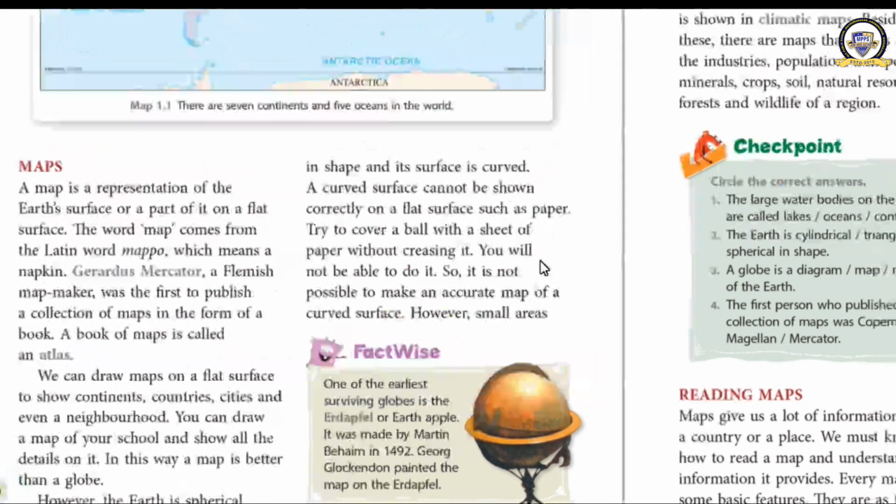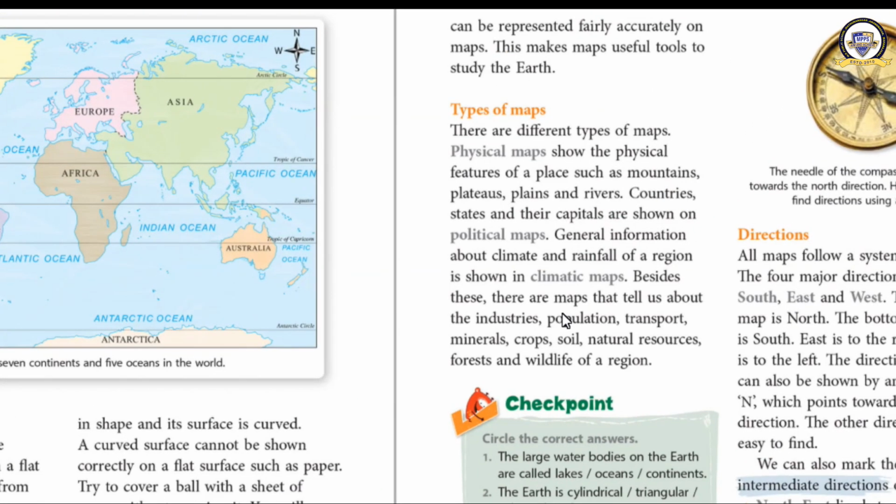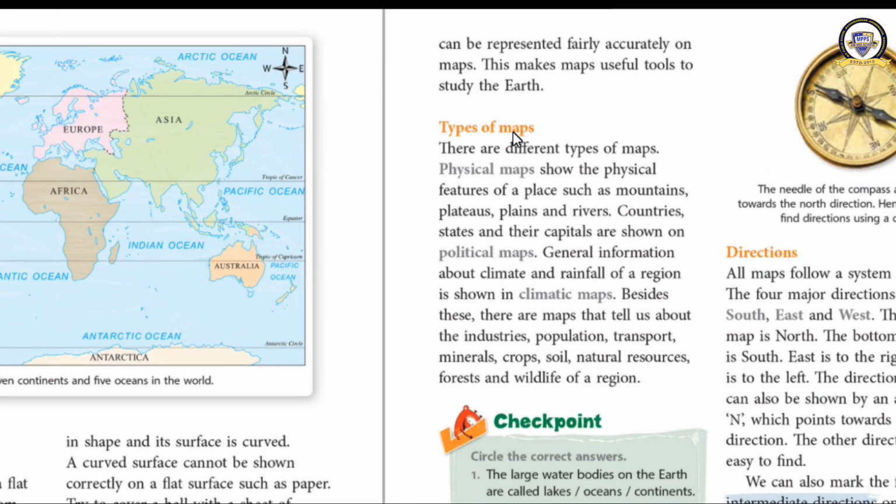What will we learn now? We will learn about different types of maps. As I told you, maps can be made for different purposes. Here is a map which shows the continents and their boundaries. Likewise, you might have seen the map of India, the map of Uttar Pradesh or Gorakhpur. In this way, maps are prepared. And what are these maps known as? They are known as political maps. The maps which show the boundaries of continents, countries, states or districts are called political maps.